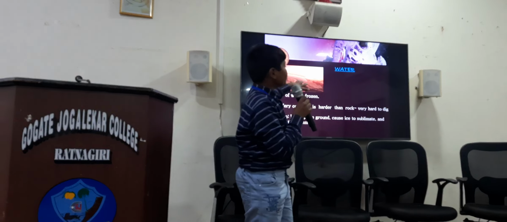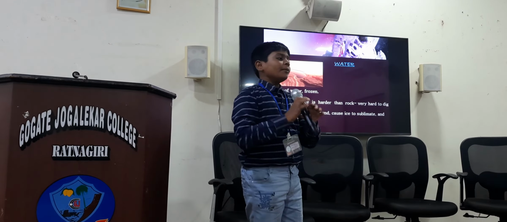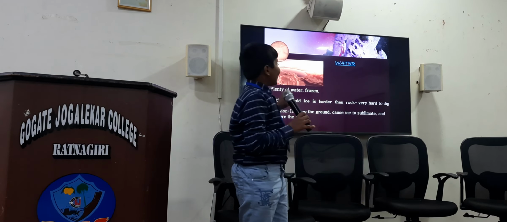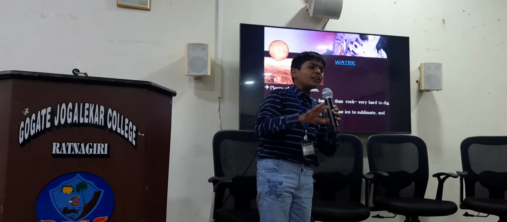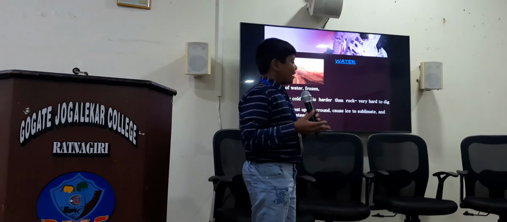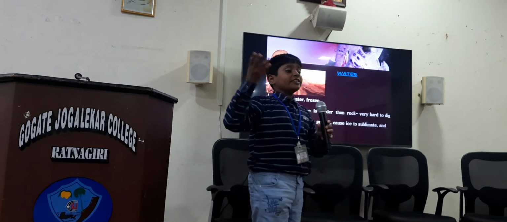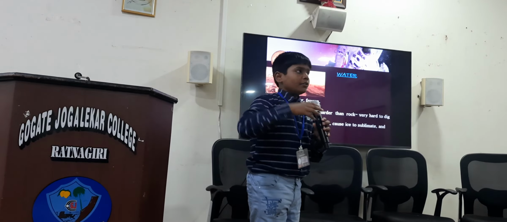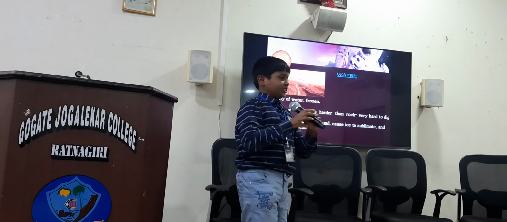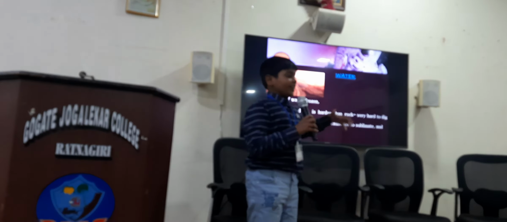Next. Water. There is plenty of water on Mars, but it is frozen at minus 81 degrees Celsius. Ice is very cold. Ice is harder than rock, very hard to dig. That I have explained. Solution: we could heat up the ground, and that will cause the ice to sublimate, because it has not been liquefied for billions of years. So that will directly sublimate. We will capture the steam, and when we capture the steam, we can condense it. Also, we could recycle the water.